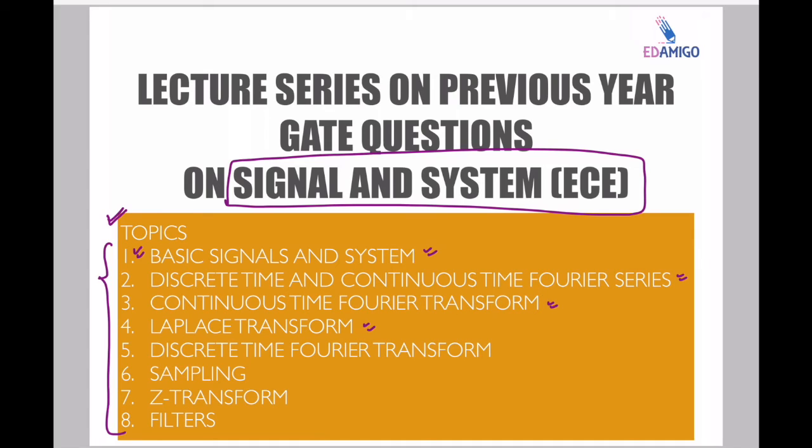Fifth is discrete time Fourier transform. Sixth is sampling. Seventh is Z transform, and eighth is filters. In this fifth topic, I will be adding FFT and DFT as well, as this is a very important topic for signals and systems for electronics. So these are the 8 topics for the electronics and communication engineering branch.